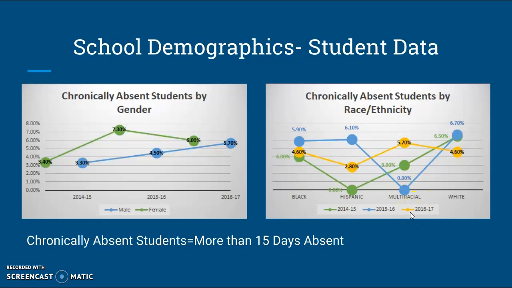And then in the 16-17 school year, we have our multiracial group who missed more than 15 days, who were the most to miss. So our white kids are the ones for 14-15 and 15-16 who were absent more, and then it jumps to 16-17, and it's our multiracial kids who are absent more.